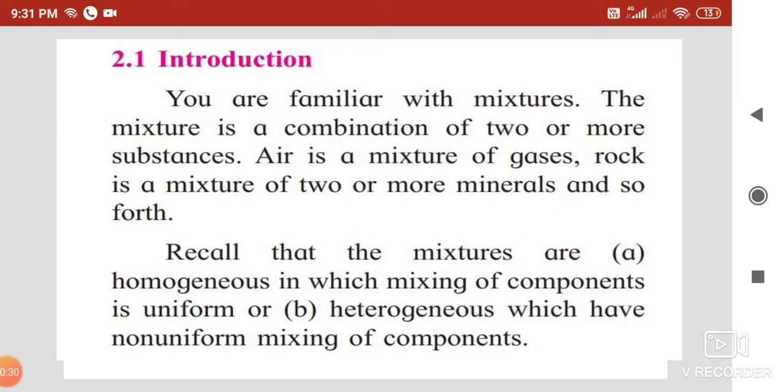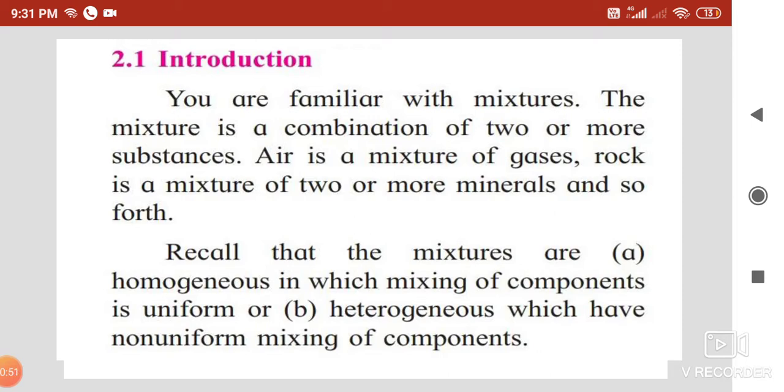Initially, we learned that mixtures are classified into two types: homogeneous mixtures and heterogeneous mixtures. Let us see what a homogeneous mixture means. Homo means same, geneous means phase.